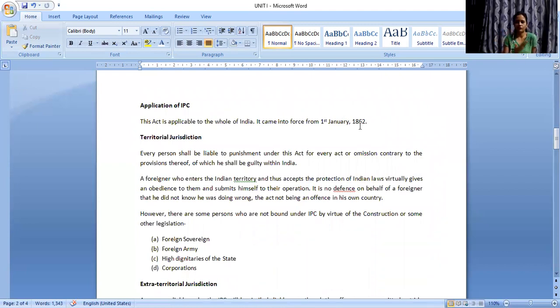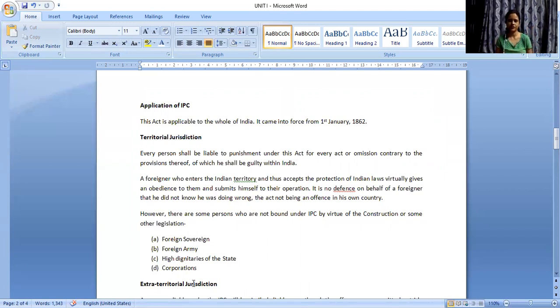I'm assuming you all already know that the Indian Penal Code is of the year 1862. You can just remember it started from the very first day of this year, 1862. Now, regarding the jurisdiction, there are two different concepts: one is territorial jurisdiction and another one is extraterritorial jurisdiction. So the Indian Penal Code has two different types of jurisdictions, territorial and extraterritorial.